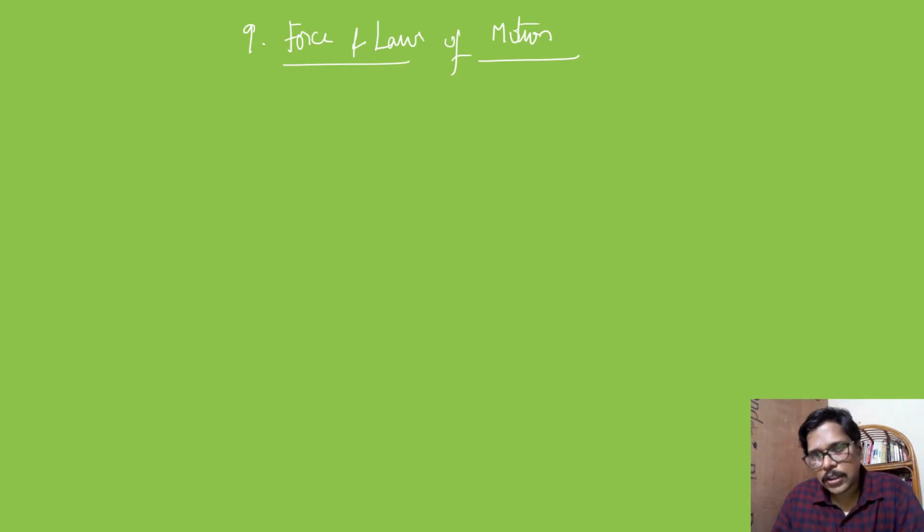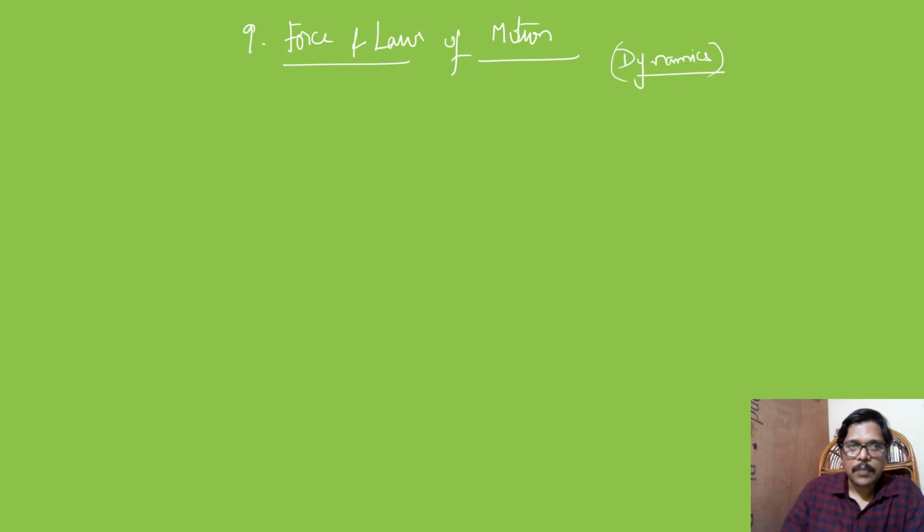In that mechanics, chapter 8, motion, is completely about kinematics. So that branch which deals with motion irrespective of the forces acting on the object is kinematics. This is also a chapter related to motion, but here we are more concentrating on the cause of motion. This branch of physics is called dynamics. Dynamics is a branch of physics which deals with the causes responsible for an object to be in motion.